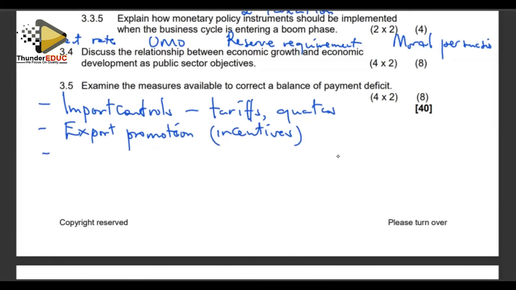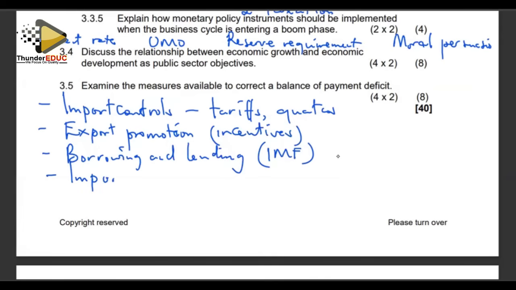And also, we can use borrowing and lending to correct the balance of payment deficit, though it's not a viable economic measure. We can try to borrow from the IMF to try and finance the chronic deficit. Right. We can also manipulate the interest rates, and you can also do import substitution. I think that is most important.